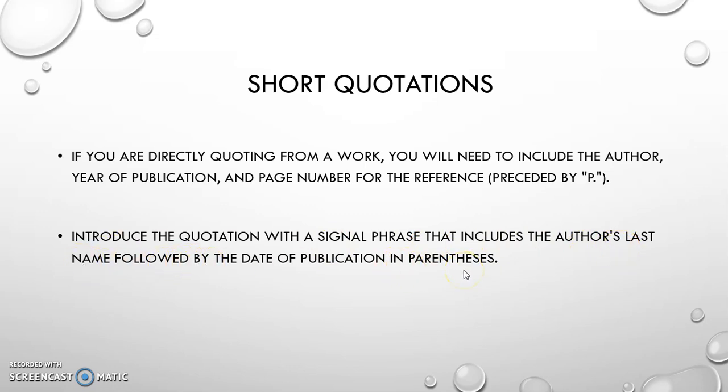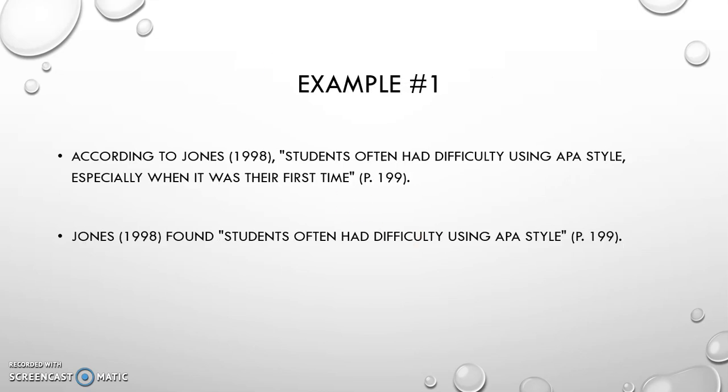So I want to show you this in action so we can see what it looks like in a real paper. Here's our signal phrase in example number 1. According to Jones, and I'm going to throw that phrase around, signal phrase. Think of it as a heads up to the reader. This is where this quote came from. This is the author of this quote. According to Jones, we know now the author's last name, and then directly after the last name, in parentheses, that's where my year of publication appears.